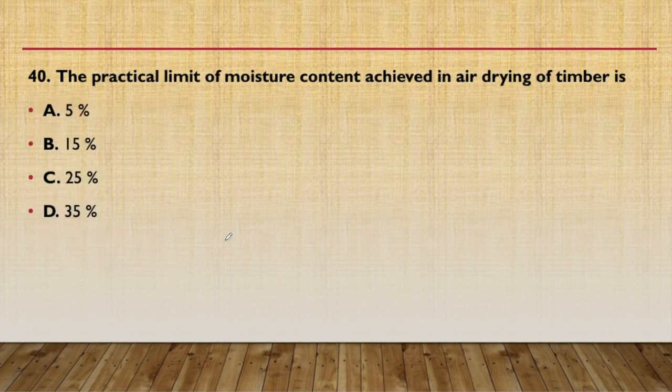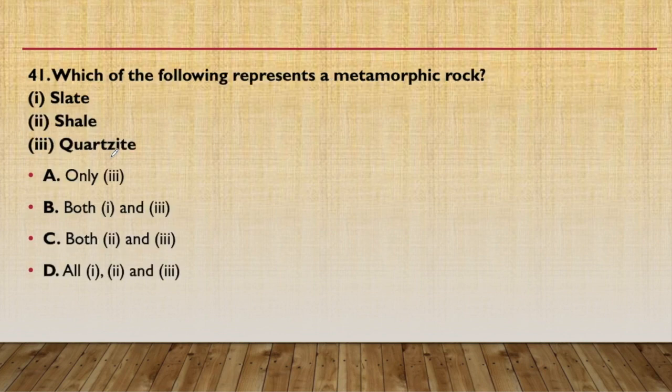40th question, the practical limit of moisture content achieved in air drying of timber is. In the air drying of timber, the practical limit of moisture content that can be achieved, the answer will be 15%. Usually it can reduce up to 12% by natural seasoning, and by air drying we can achieve only up to 15%. Now, which of the following represents a metamorphic rock in these three?